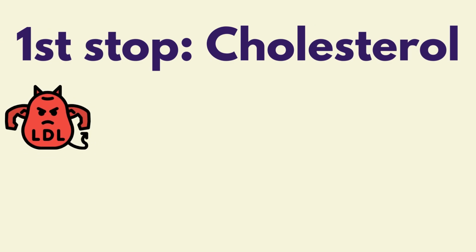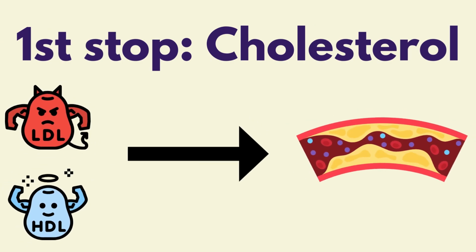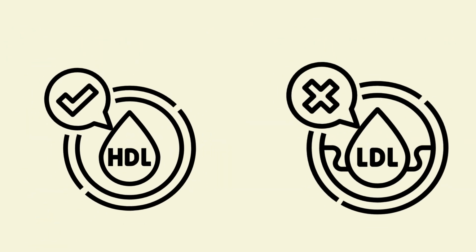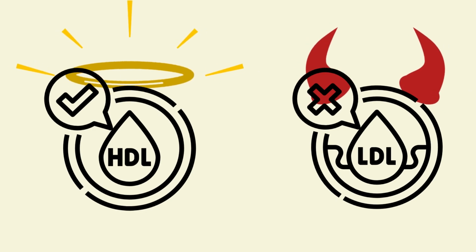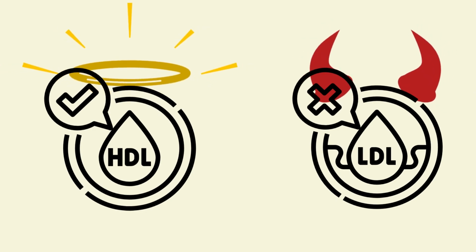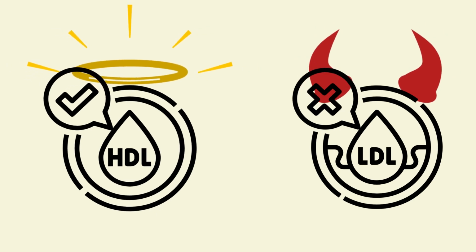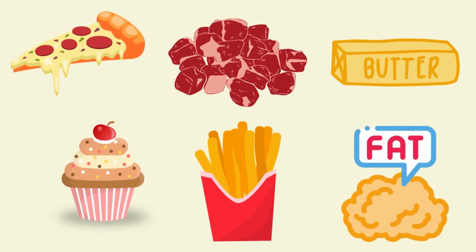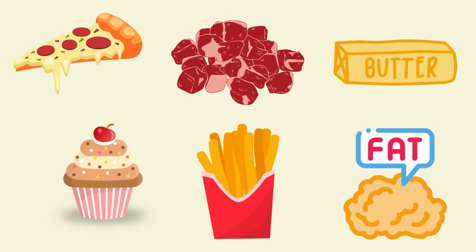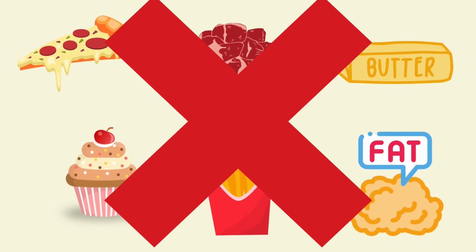First stop, cholesterol. How can cholesterol cause atherosclerosis or plaque buildup in arterial walls? So there is high-density lipoprotein, the good cholesterol, and low-density lipoprotein, the bad cholesterol. The good cholesterol recycles the cholesterol in the body back to the liver, which can be increased by exercise. The bad cholesterol is transported to the arteries by LDL. The kinds of foods that increase LDL in the diet are pizza, red meats, butter, trans fats, baked goods, and fried foods, which are all bad for your diet.